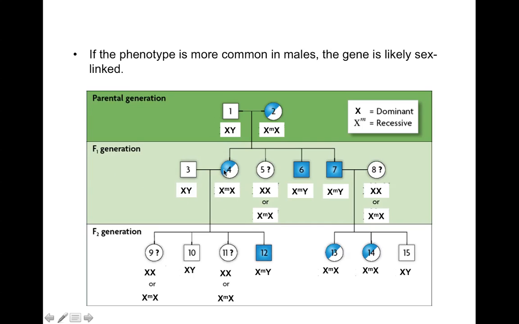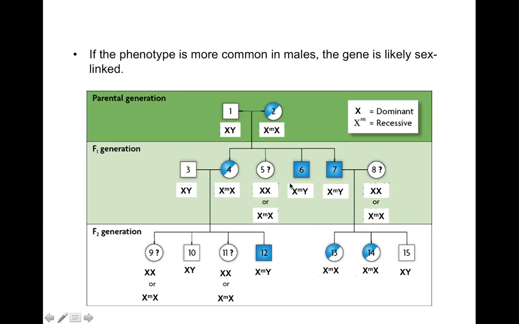This female, she's a carrier. She got a copy of the recessive allele from her mom, but then she got another copy of her X chromosome from her dad, which doesn't have the disease on it. This individual right here, we don't really know what she has, but we know that she doesn't have the disease, so she could be a carrier or she could be normal.